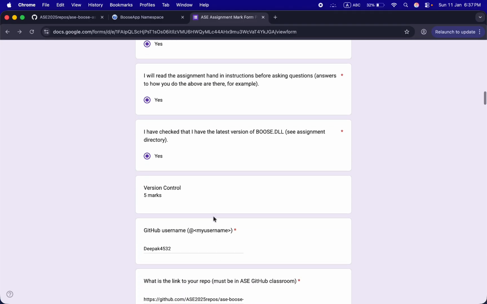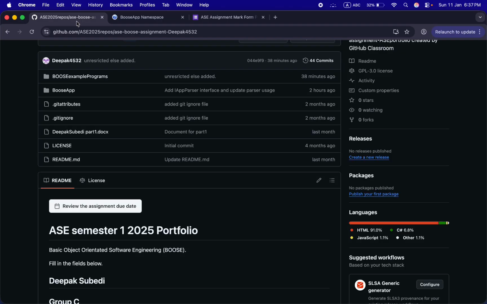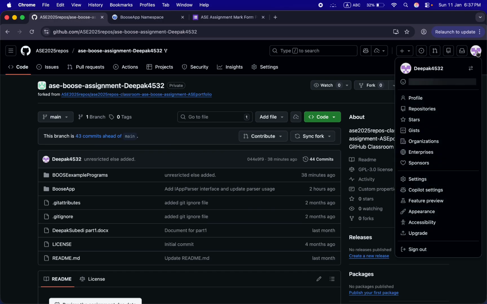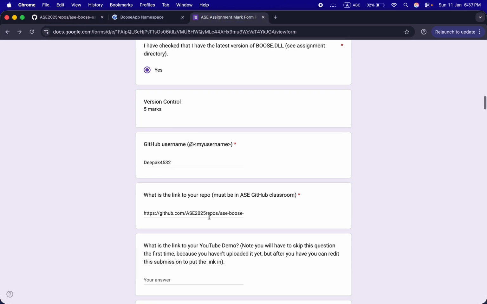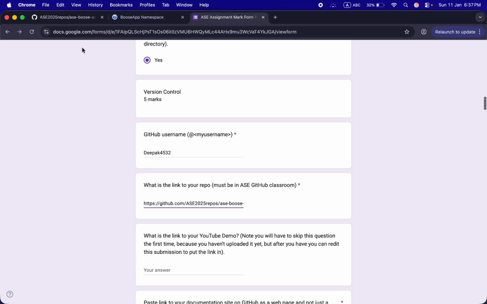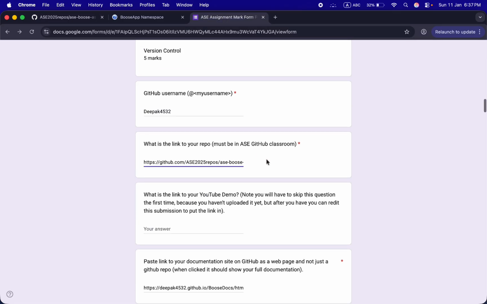Now let's jump into our version control. This is my GitHub username. You can see it over here. This is my GitHub username, Deepak4532. And I have also pasted my GitHub link over here. This is my GitHub link. I have copied exactly this and pasted it over here.